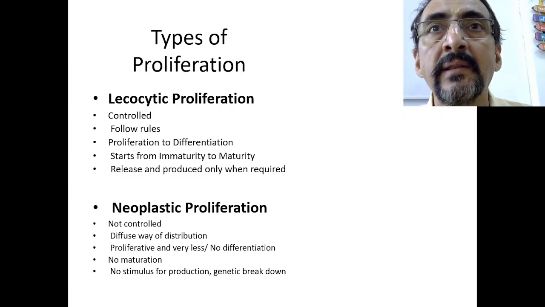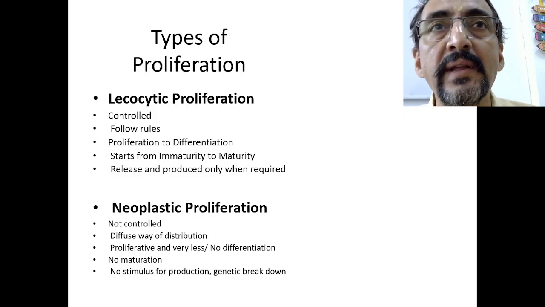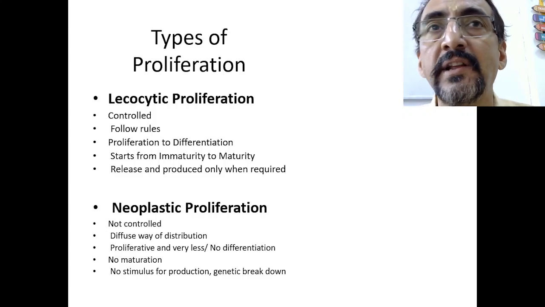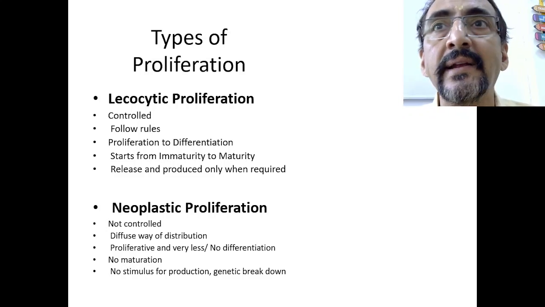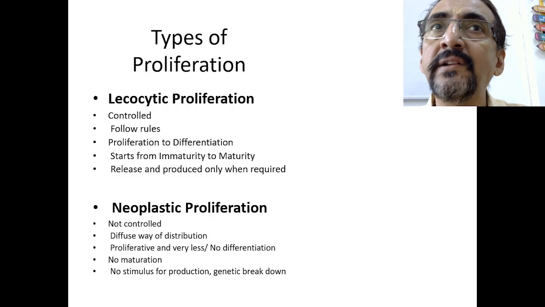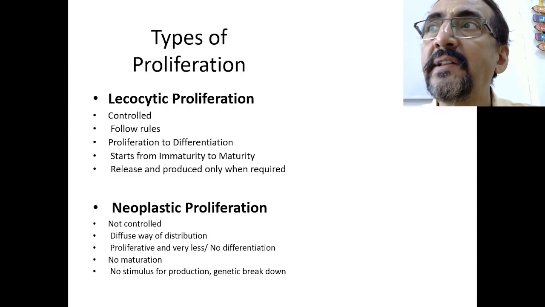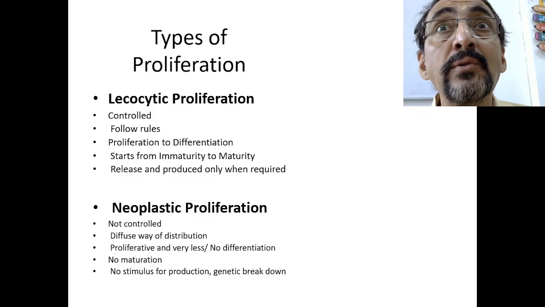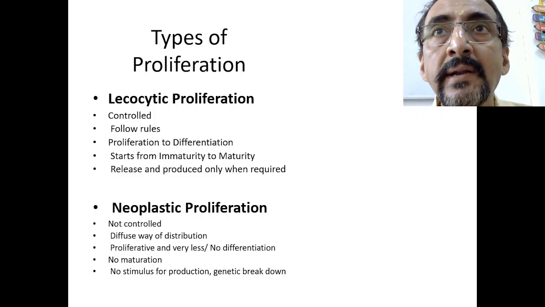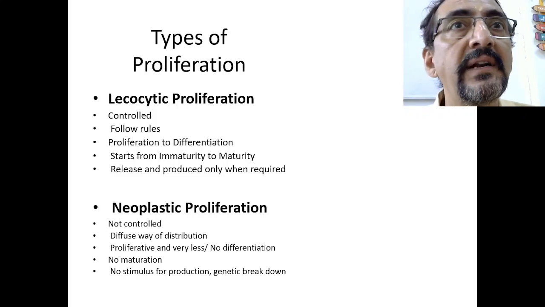Suppose 4 mitochondria should be there in a cell, but no. When the division takes place, there are only 2 mitochondria, and the endoplasmic reticulum is absent, like that. Previously, the contents which are present in the cell are not present in the daughter cells. So that means it's because these are uncontrolled, uncommanded, and unexpected divisions.